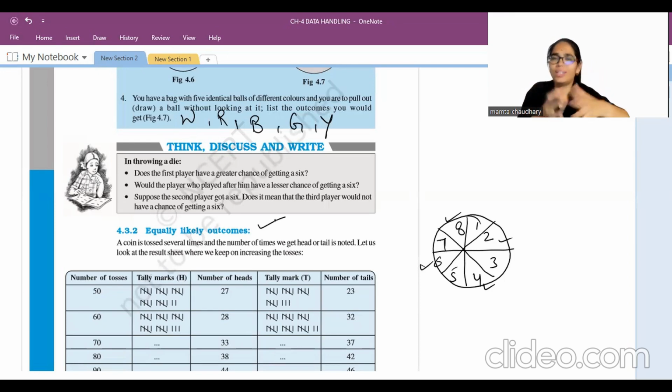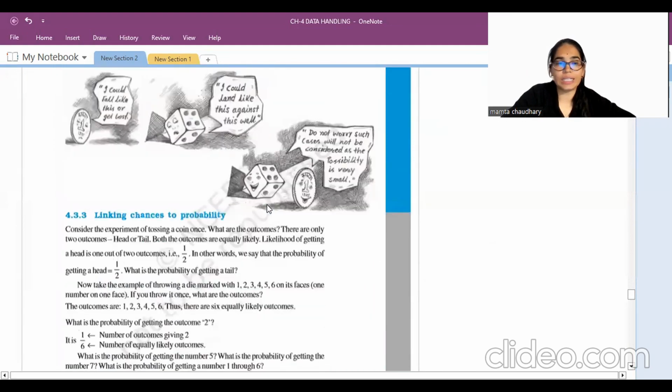It means whether an even number or an odd number comes, it is equally likely. But if I ask for a number more than 6, there are only two numbers. It is not equally likely. Getting my point? Equally likely means having equal chance to come.